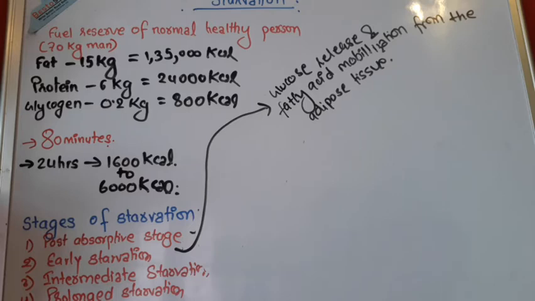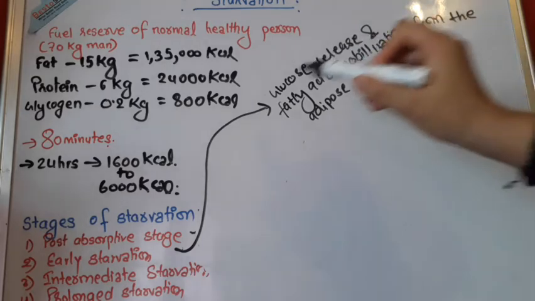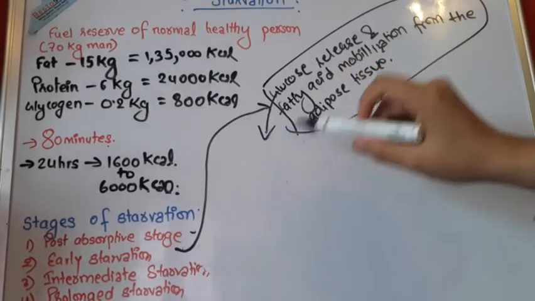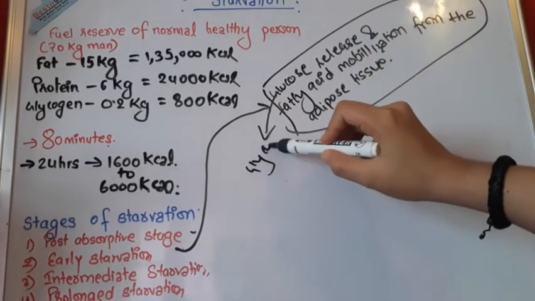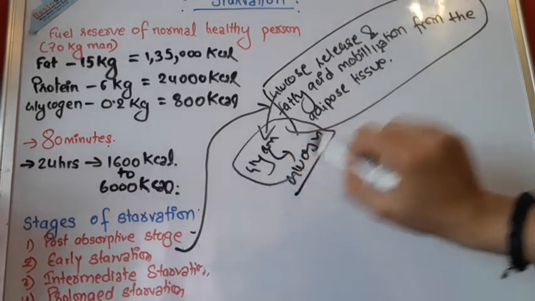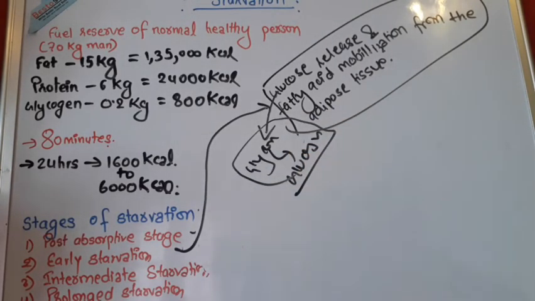Now glucose is released from the liver. From glycogen, the liver converts it into glucose, and it is released in our body during the early starvation. So this was the general scenario. Now the things become a little critical.